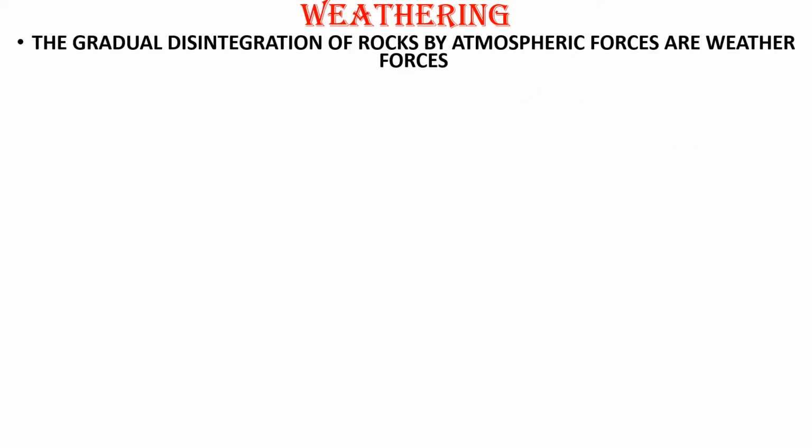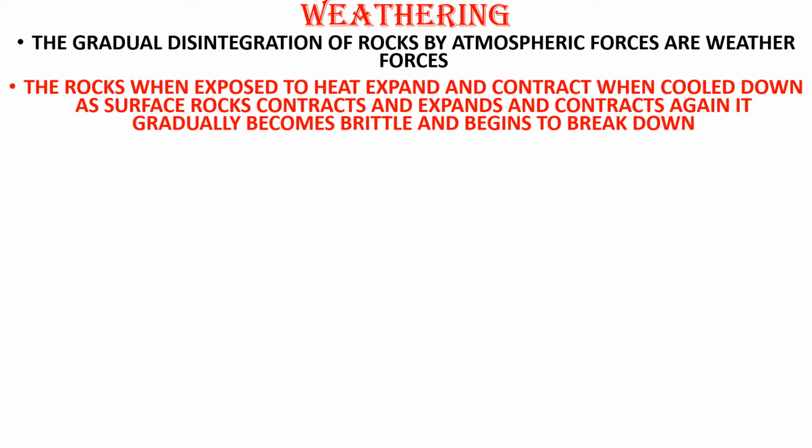Now let us see the first process, that is weathering. What is weathering? The gradual disintegration of rocks by atmospheric forces or weather forces. The rocks, when exposed to heat, expand and contract when cooled down. Once they are exposed to heat, they expand. Then as time goes on, obviously it will cool down. As the surface rocks expand and contract again and again, they become brittle. Brittle means it breaks easily. And when anything is too hard, it breaks down.